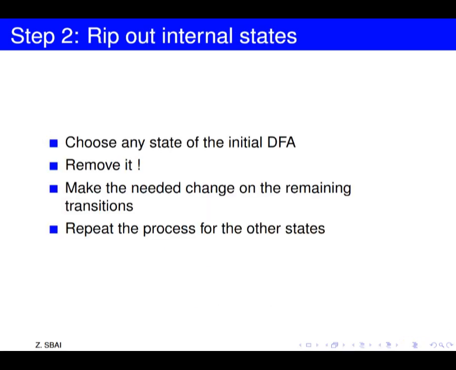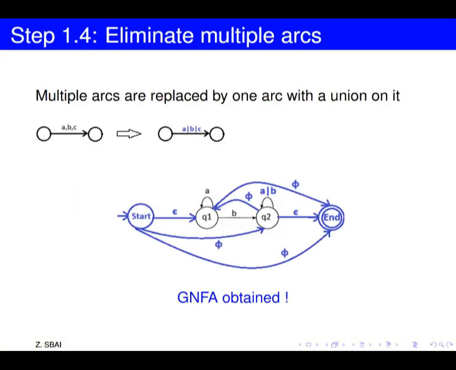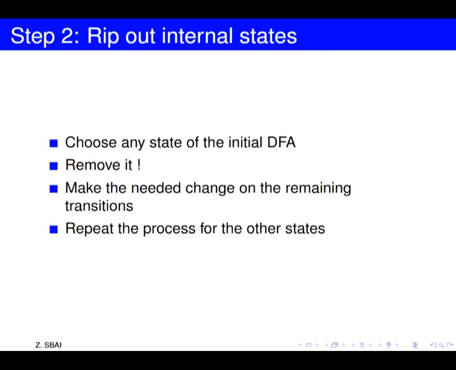Now step 2 consists of removing all the states of the initial DFA. This means that we will remove Q1 and Q2 from this machine. We'll do that by choosing one state, removing it, then making the needed change. We will change the remaining transitions on the machine, and we will repeat the process of removing until we remove all the states of the initial DFA.